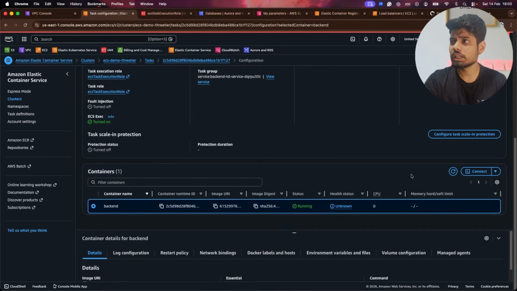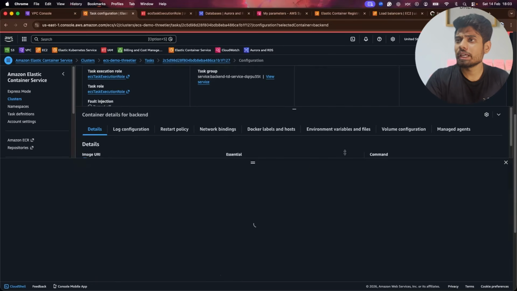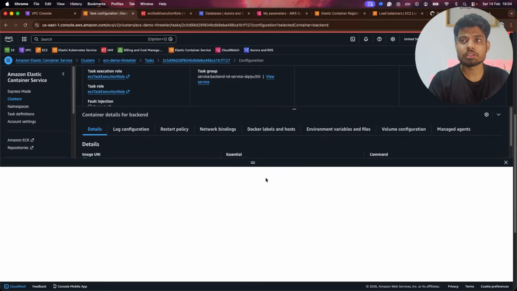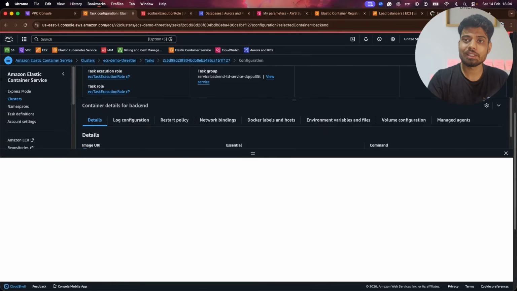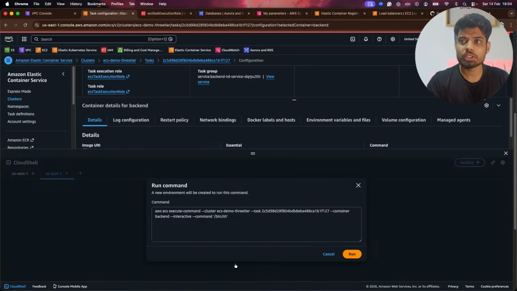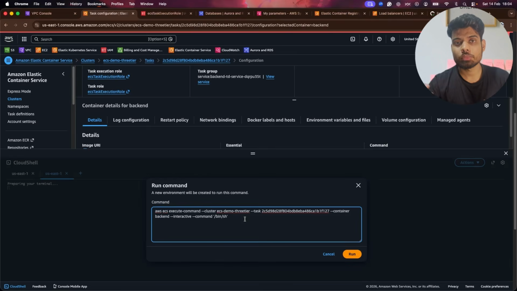So this is the container running, and if you see this button which is connect, whenever the connect button is enabled, it means that you have enabled the ECS exec that I was showing you for troubleshooting steps. So you just need to click on this, and it will log into that task or container automatically. You don't have to do anything. It will just do it using the Cloud Shell, and it will run this command. And also if you want, you can run it from your particular machine or from a particular EC2 instance, but for that you need to be in that network. So this is the command it will execute, and I will click on run.